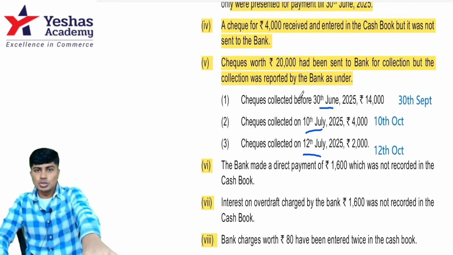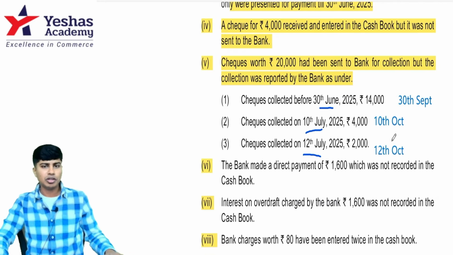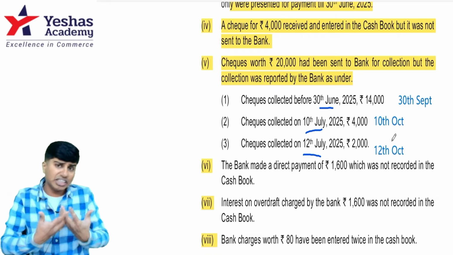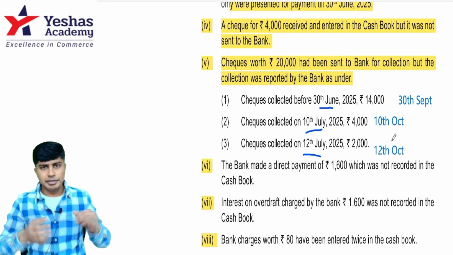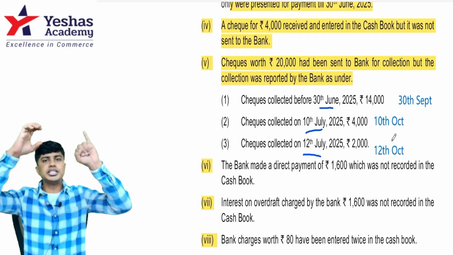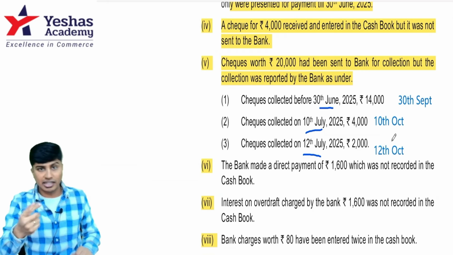They gave 30th June, they mean 30th September. They gave 10th July, they meant 10th October. They gave 12th July, they meant 12th October. So if I go by what ICAI is trying to tell by these dates, 14,000 worth of check is cleared. I deposited 20, 14 is cleared, 14 is matching. Balance 6,000, it is cleared after 30th September.